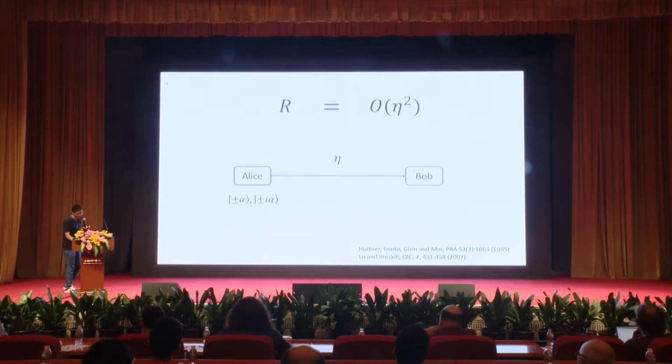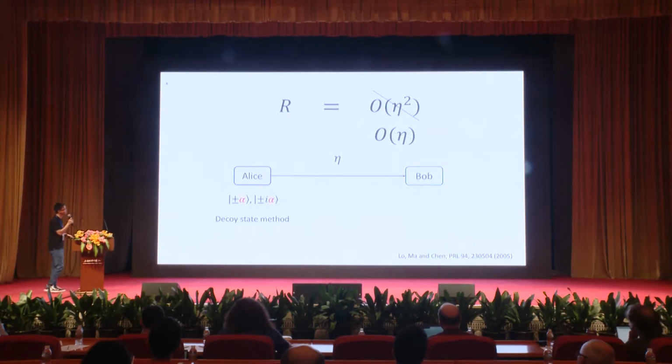But to deal with these issues, the decoy state method has to be introduced. If we introduce the decoy state method, we randomize the phase of alpha, and we adjust its intensity. With this kind of change, we can estimate Eve's behavior in the channel.